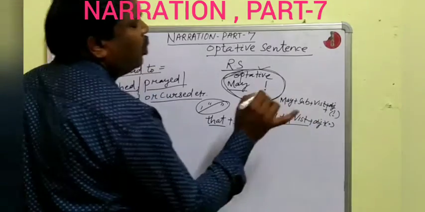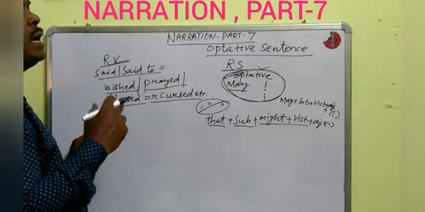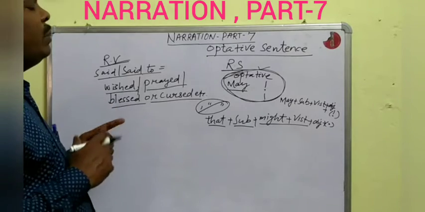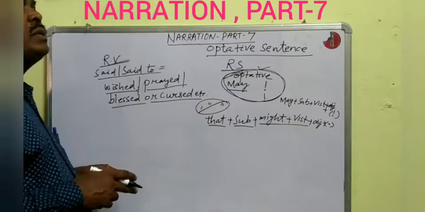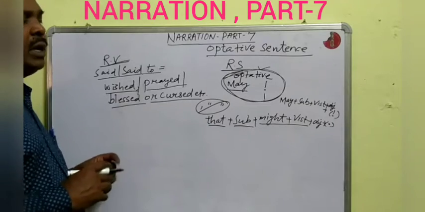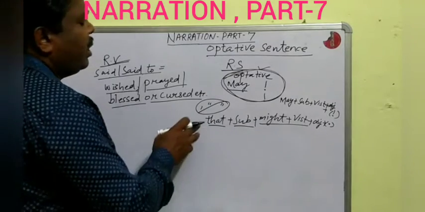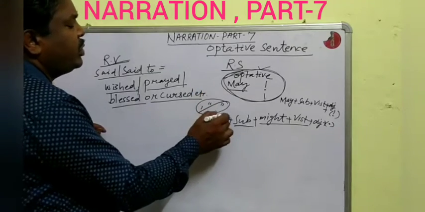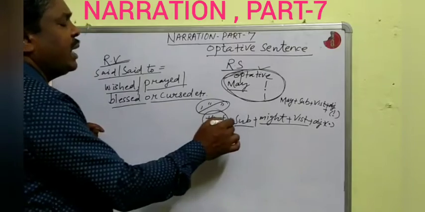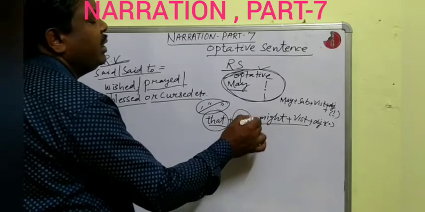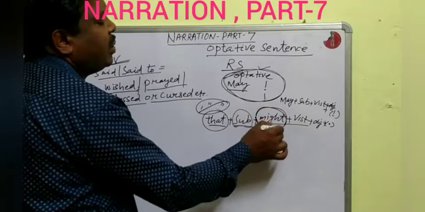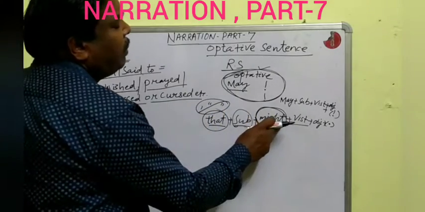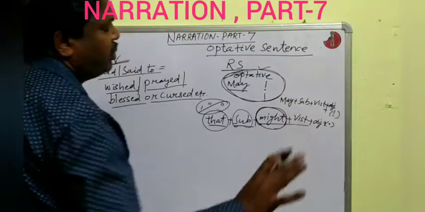Because I have already told you that each and every kind of sentence in direct speech will be changed into an assertive sentence in indirect speech. Is it clear? Then after removing the comma and inverted commas, we shall use the connector that, then write the subject, then use the past tense of may, that is might, and might is a modal. After that, the first form of verb will be used.